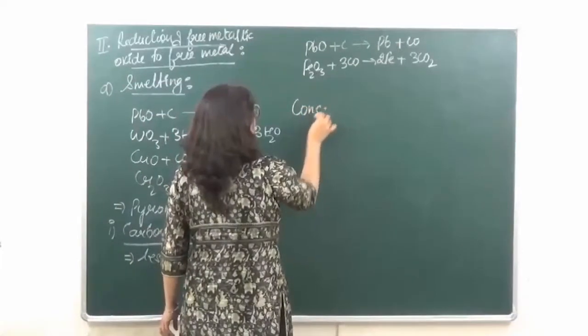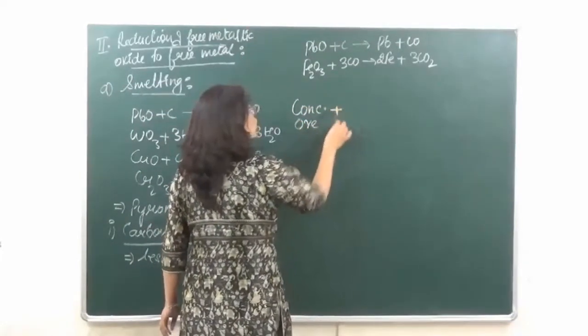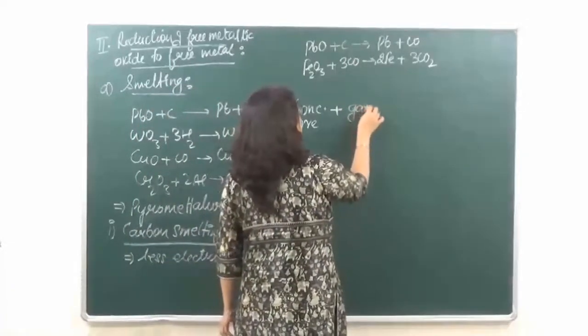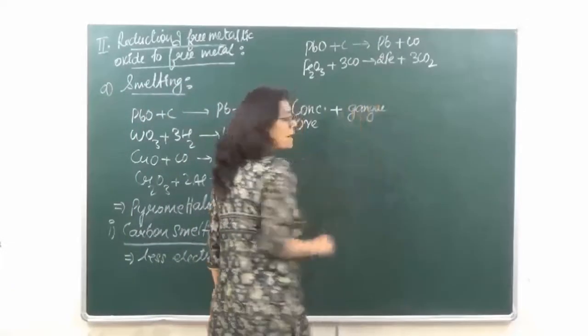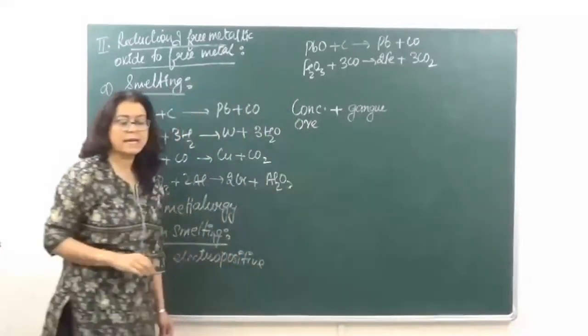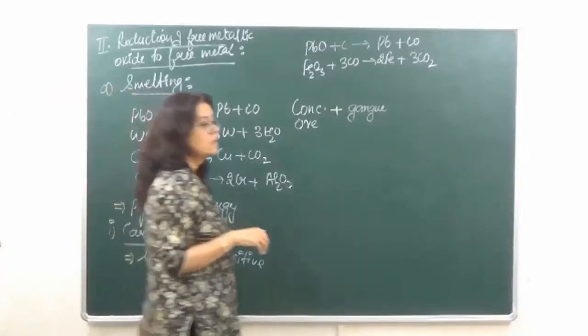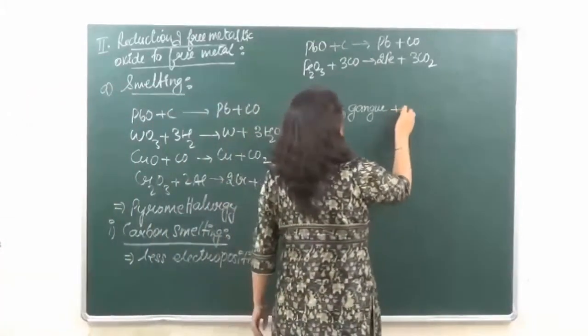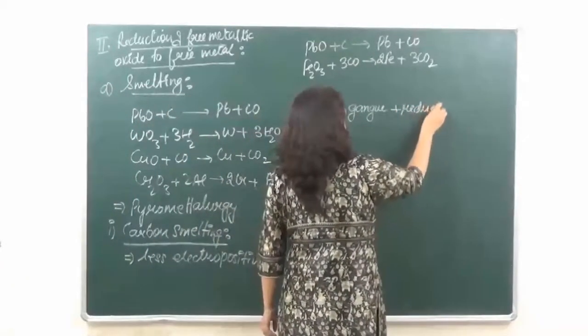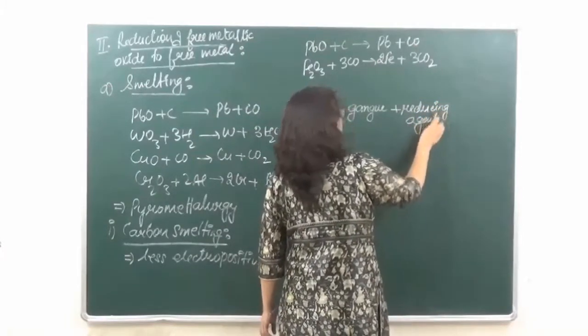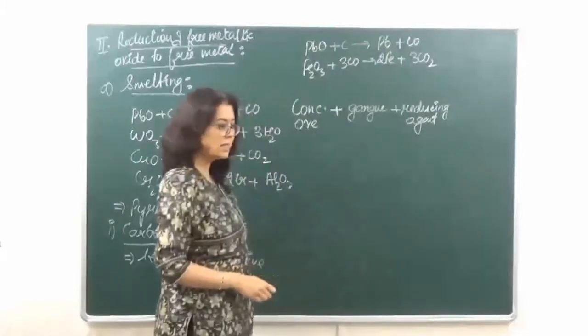So let's see over here, what are we having now? We have the concentrated ore, right? And in this there are certain gangue particles which are going to be present. Gangue is going to be present as what? It is going to be present as impurities. With this we are adding certain reducing agent, okay?